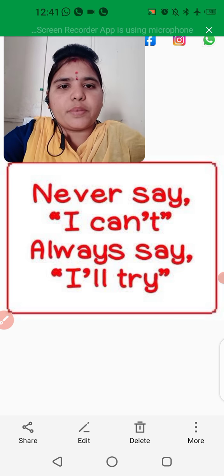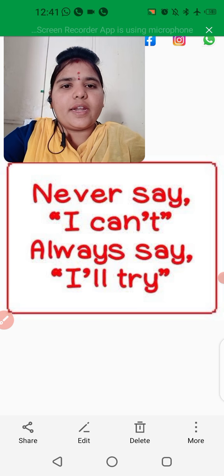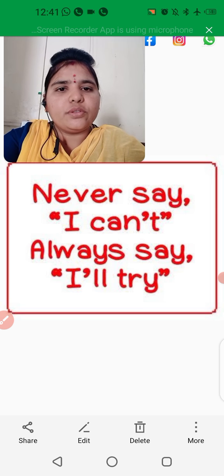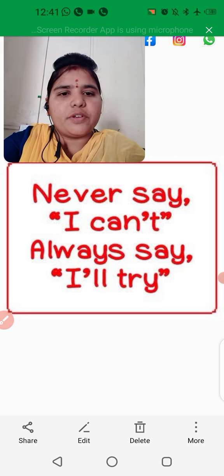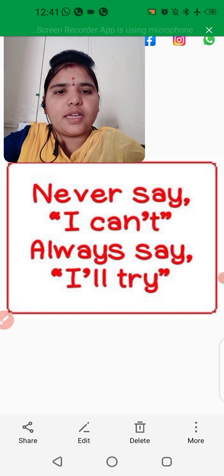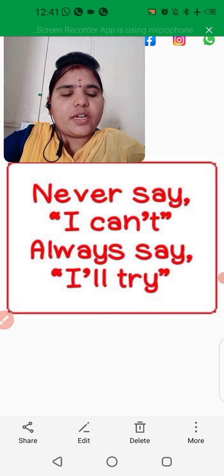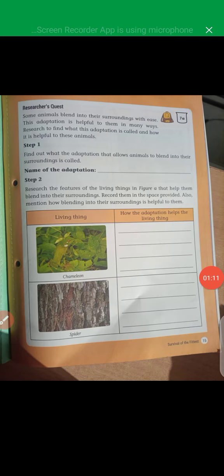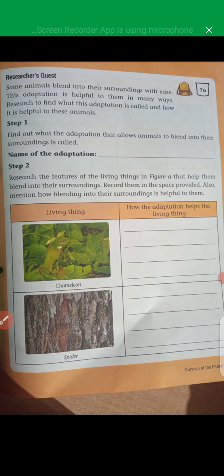What did we learn in our previous class? Different types of adaptation. So now we have to do some activities in the companion. Is that clear? Okay. Everyone, open your companion, children. Now come to the companion activity. You can observe here, children. See, they have given some animals that blend into their surroundings with ease.